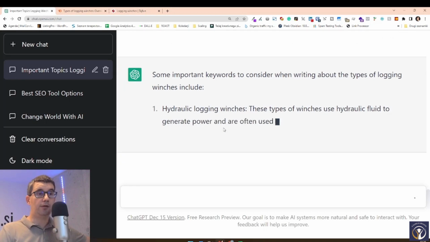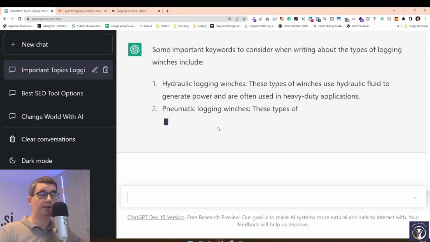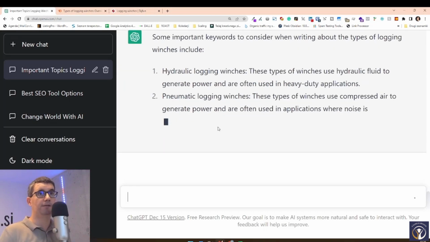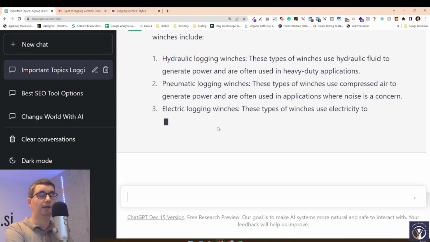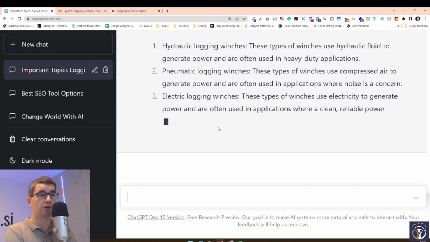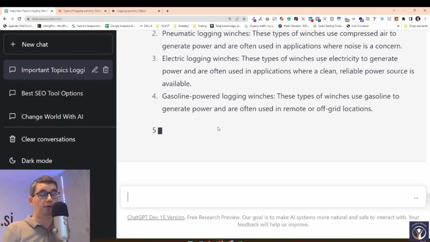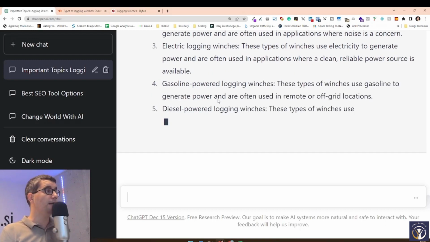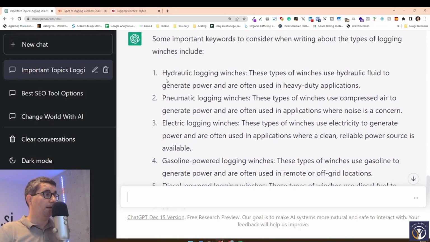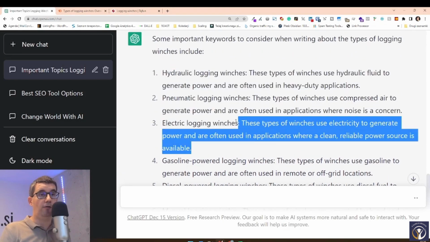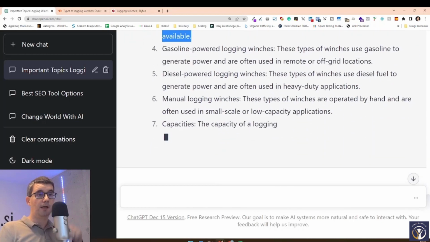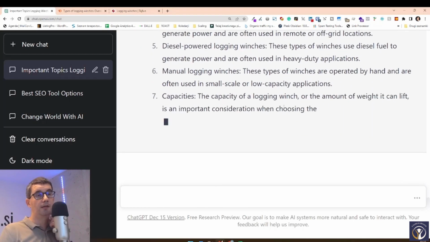And of course, some of this content can already be used as a base for your articles. We'll talk about this later, how safe it is, or if you should use the content that comes out of ChatGPT directly on your website. You probably don't want to do that. But still, this is a very good start of a very good article, right? And we can go on and ask it.